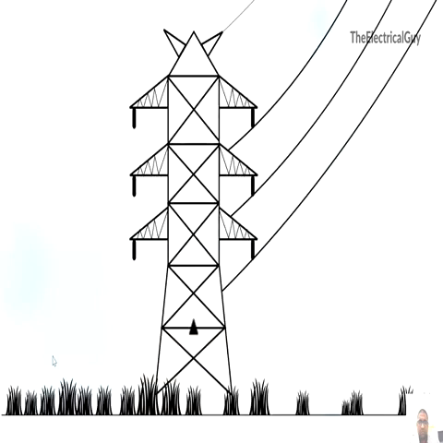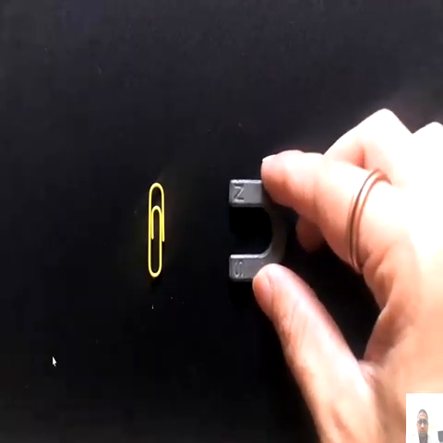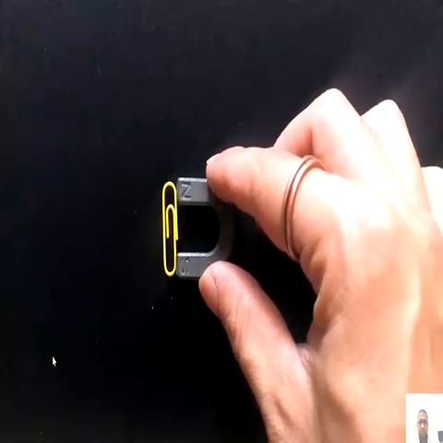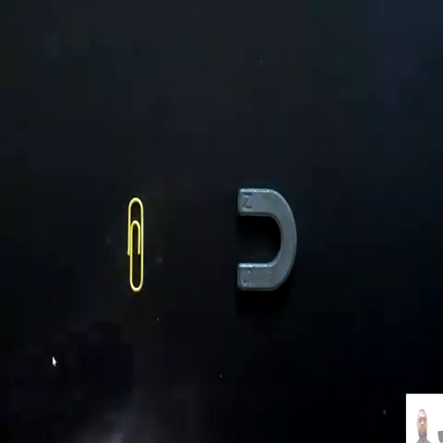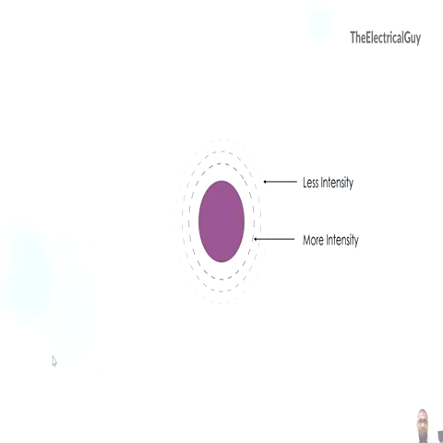Same thing happens with the transmission lines carrying high and extra high voltage. The only difference is the distance between two conductors is more. When the conductor is carrying high or extra high voltage, air surrounding the conductor becomes ionized due to the electric field around it. Intensity of the electric field is maximum at the surface of the conductor, and as we move away from the conductor, it decreases. It is the same as a magnet and a metal clip. As you bring the clip near to the magnet, you will feel more force, and as you take it away from the magnet, the force will decrease. Here also the same case. Intensity is maximum at the surface, and as you move away from the conductor, it keeps on decreasing.